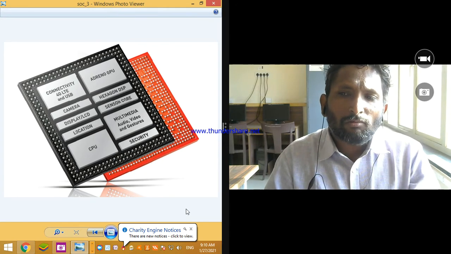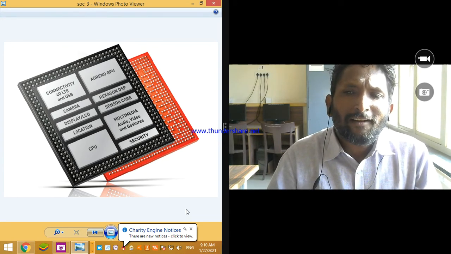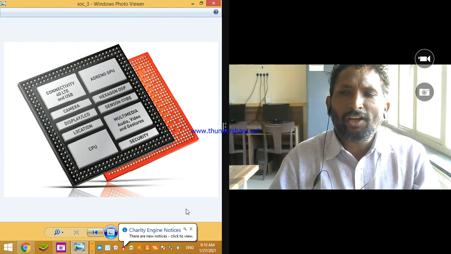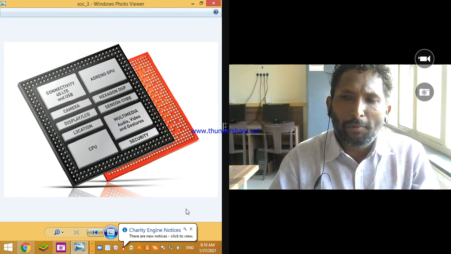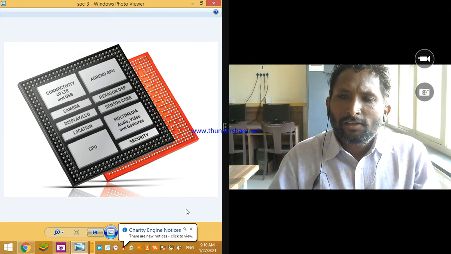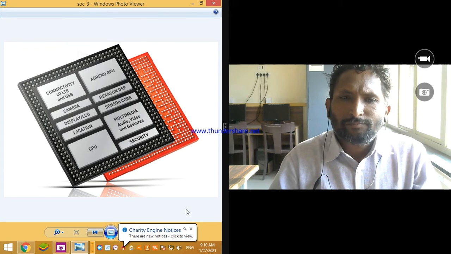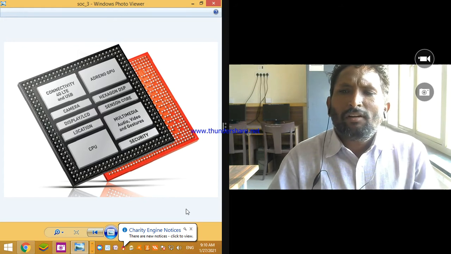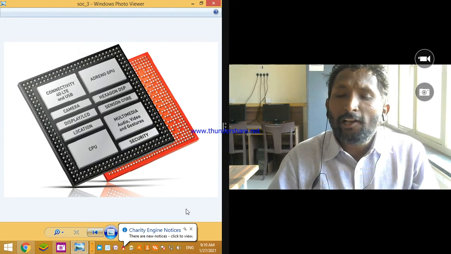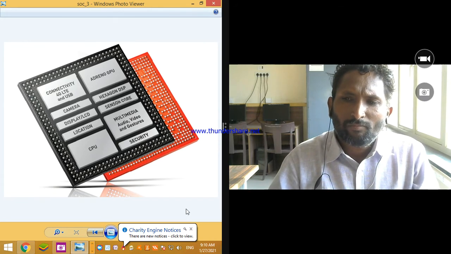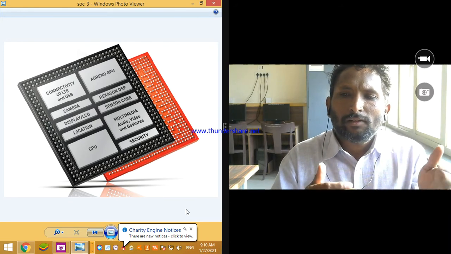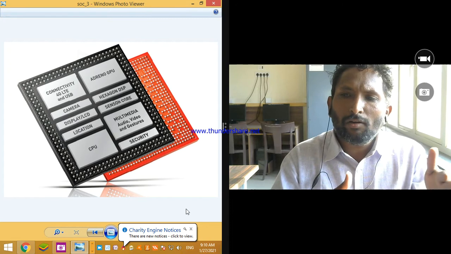This is number one. Number two, there are different slots, PCI slots, peripheral component interconnect, and different peripherals like printer, speaker, scanner, different gaming applications, different microcontrollers. Suppose we externally connect, for example, Arduino, Raspberry Pi, BeagleBone. If we have to connect these external peripherals, different slots are available on the motherboard.